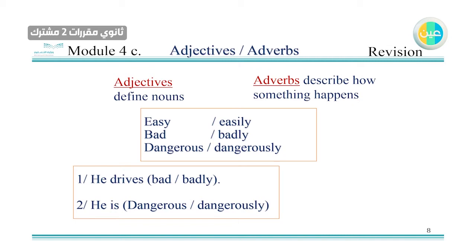Easy is an adjective. Easily is an adverb. Here, if I say he drives, I'm talking about his driving. So he drives badly. This is how he drives. He is dangerous, if that person is dangerous. Okay?